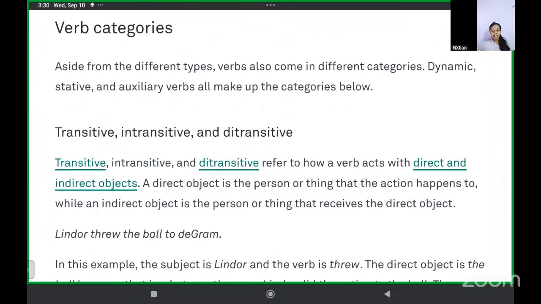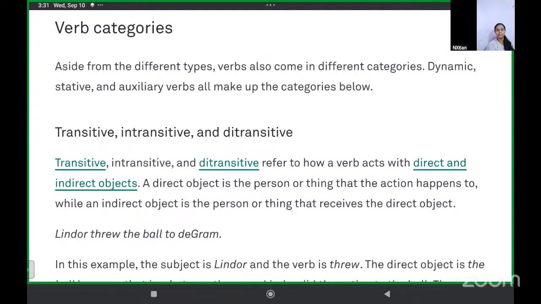Now, verb categories. Aside from the different types, verbs also come in different categories. Dynamic, stative, and auxiliary verbs all make up the categories below: transitive, intransitive, and ditransitive. Yes, Edric. So transitive verbs means they need a subject for it, but intransitive verbs don't need a subject. And ditransitive, maybe they need two subjects. Let's see what is ditransitive. Okay, transitive, they need no subject.